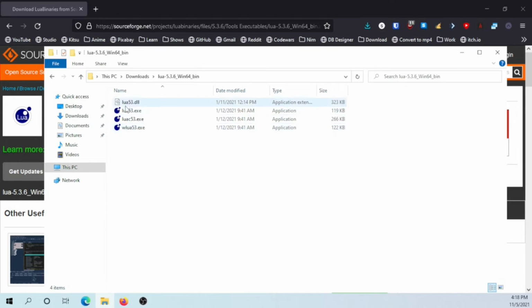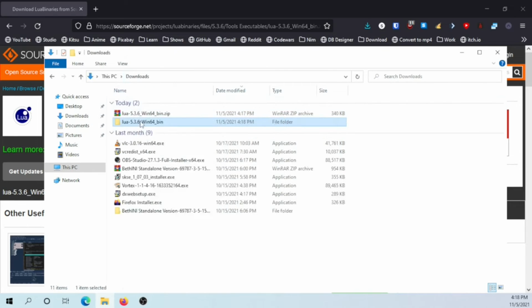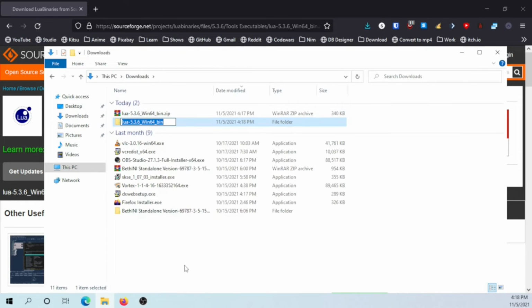Now in here we have a bunch of options. Or not a bunch of options, this is just the executables. This is the most important file here. This allows us to actually run our Lua code, which we'll do in a second. Now what we need to do is we can go back here and we can rename this. You can rename it to anything you want, but I'll just call it Lua. Because that's simple, you know that's Lua.